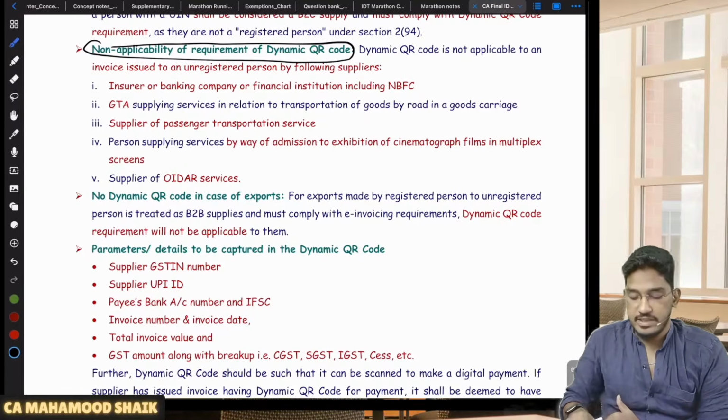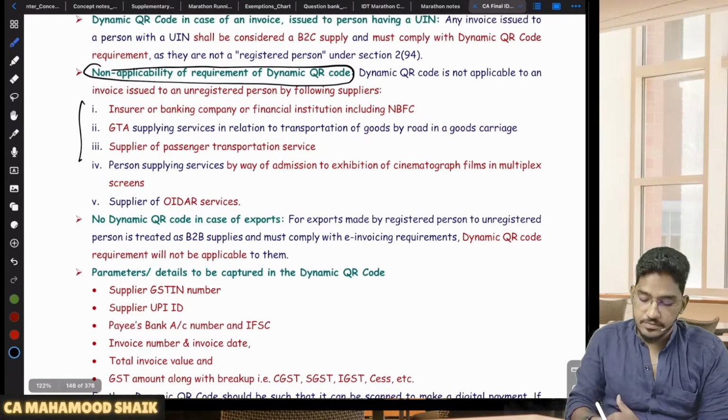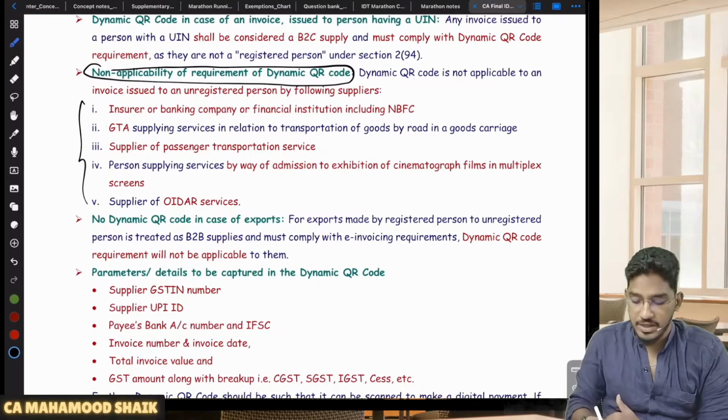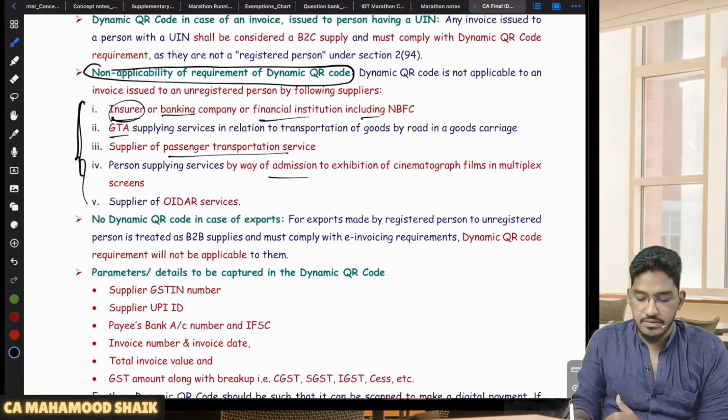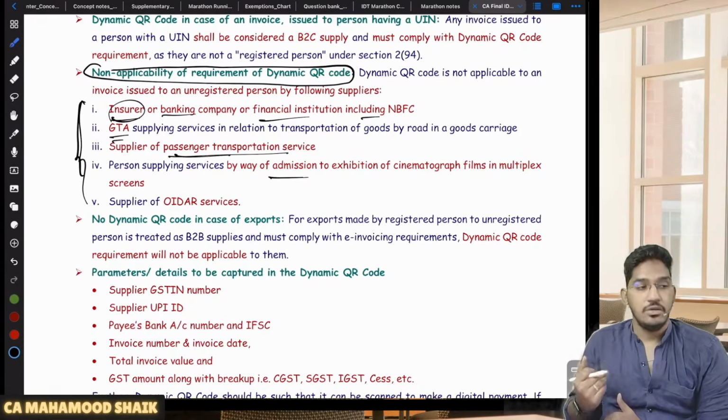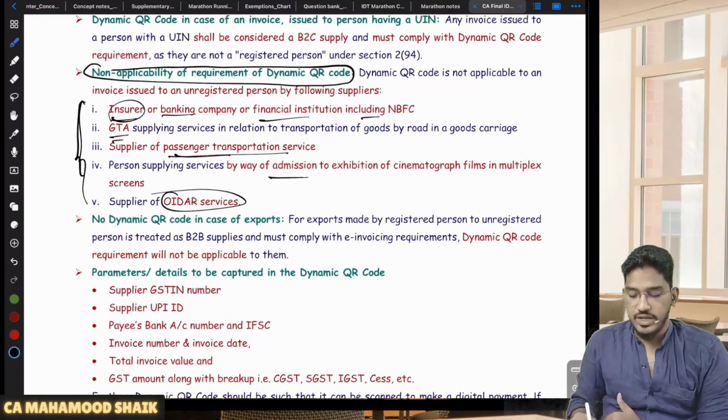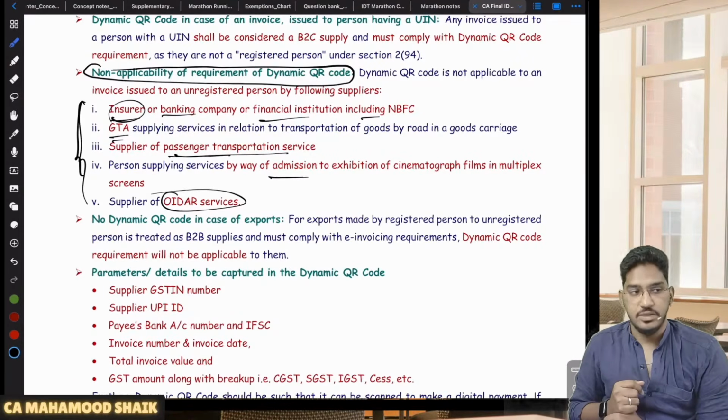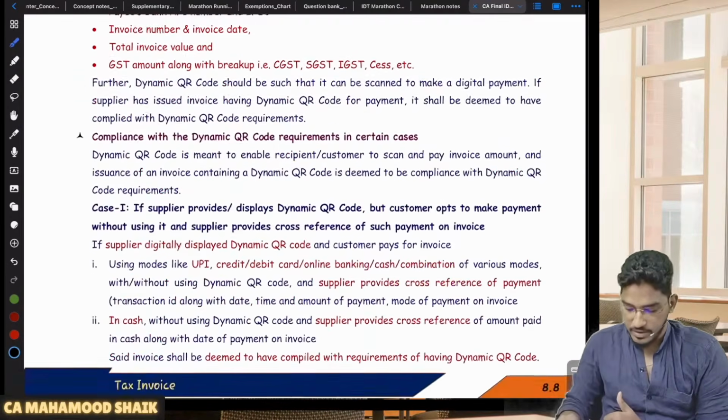Who are the lucky ones who have been exempted from dynamic QR code requirements? Once again, the list remains more or less common. Insurer, banking company, financial institution including NBFC, GTA service provider, passenger transportation services, multiplex theaters. So these four are common, for e-invoicing as well as dynamic QR code. Now one more thing is added to the list, which is OIDR services. Even an OIDR service provider is exempted from the dynamic QR code requirements. Understood? Clear? Right. That's all here.